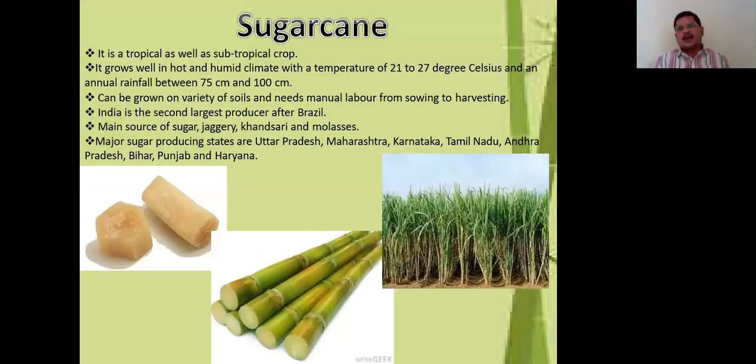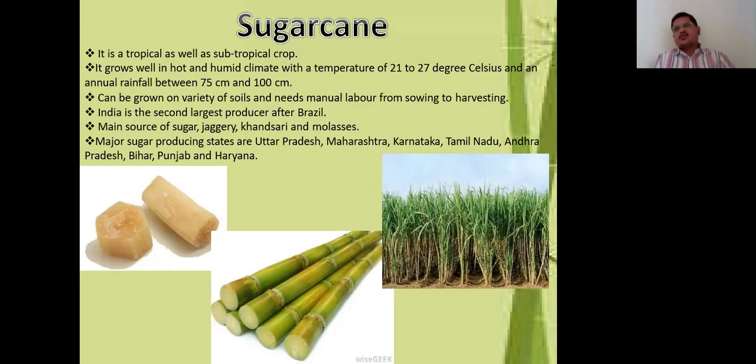Coming up, sugar cane. It is a tropical as well as subtropical crop. That is why we call it tropical subtropical, because the Tropic of Cancer is passing through our country, exactly the center of the country, and we have different climatic conditions. So South India is having one type of climate, North India is having another climate.